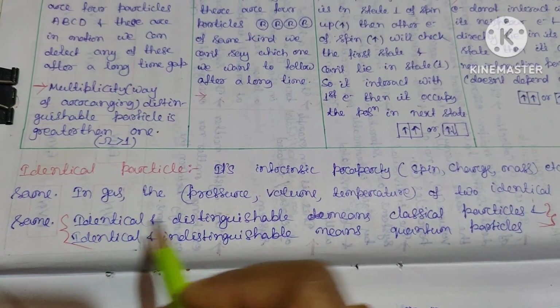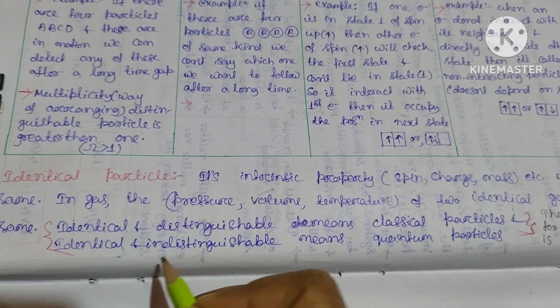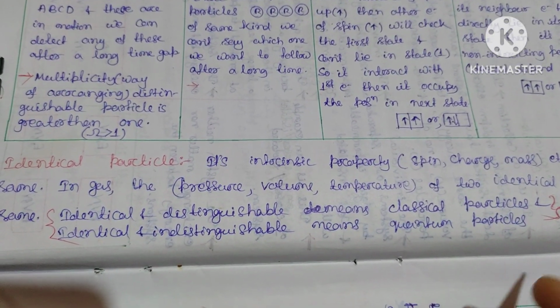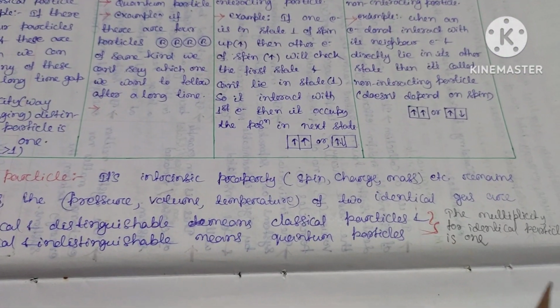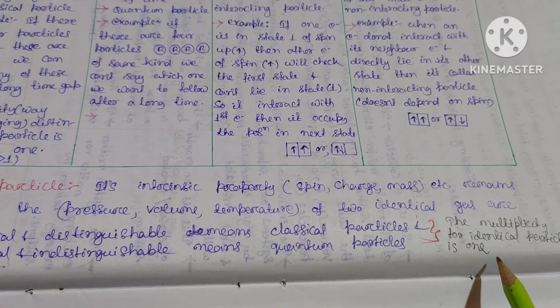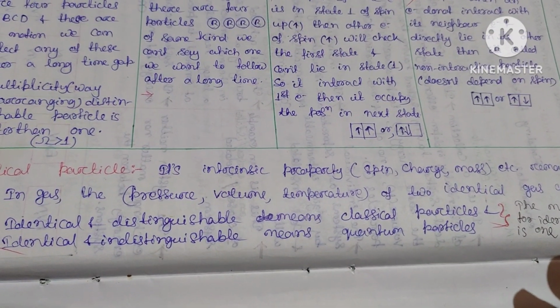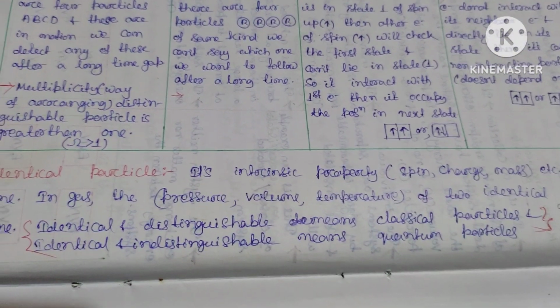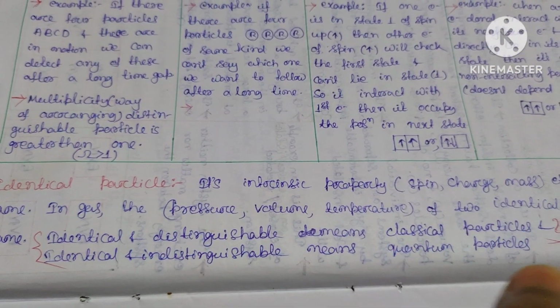That is identical and distinguishable, which means classical particles. Identical and indistinguishable means quantum particles. Clear? So the multiplicity for the identical particle is 1. Multiplicity means the ways of arranging the particles. Basically, identical particle means its intrinsic properties remain the same.